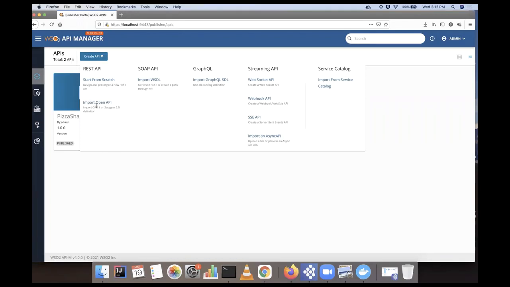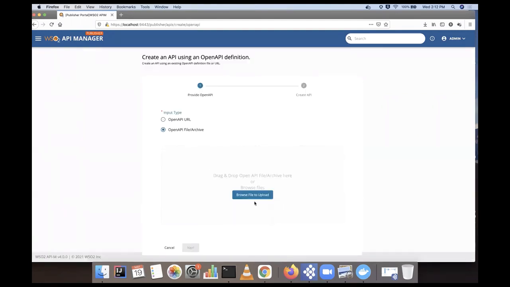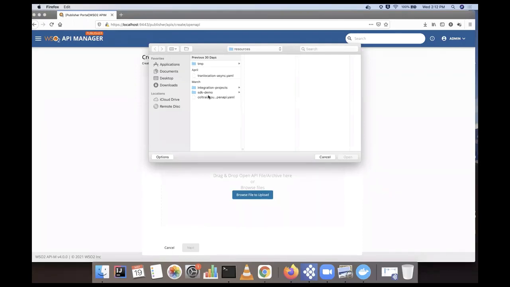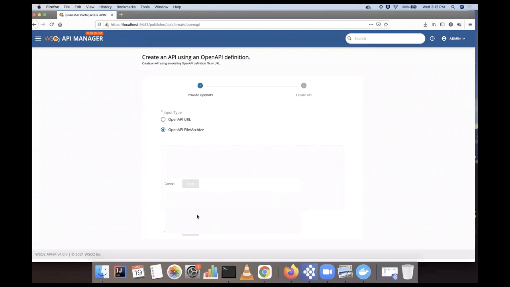I'll start with the import OpenAPI option. I'll pick this one. I'll do this one.